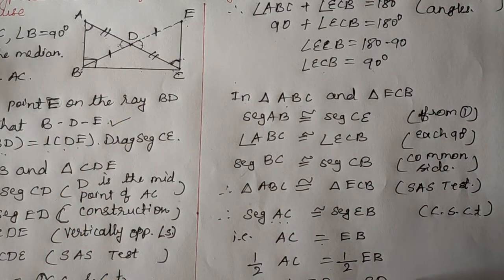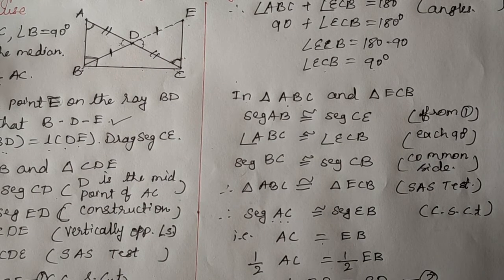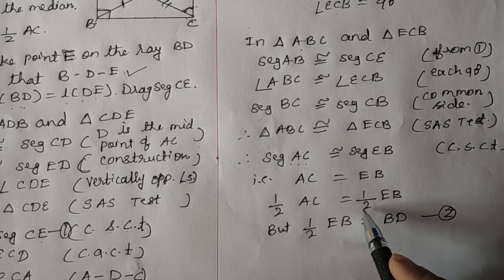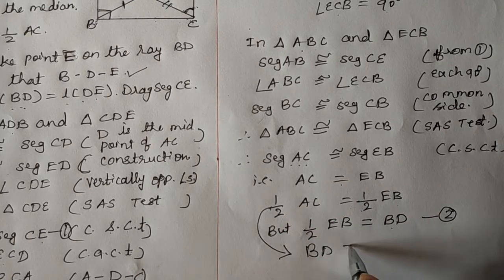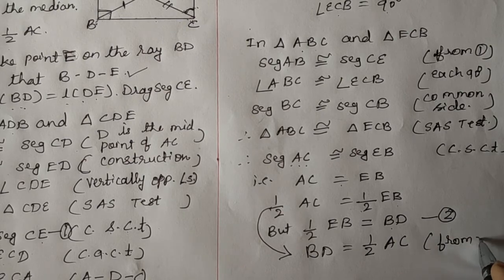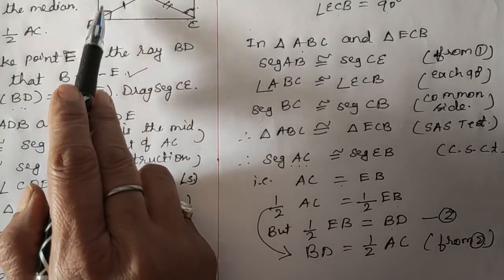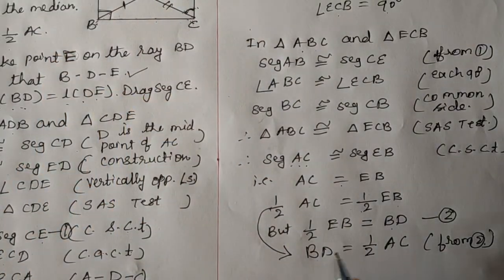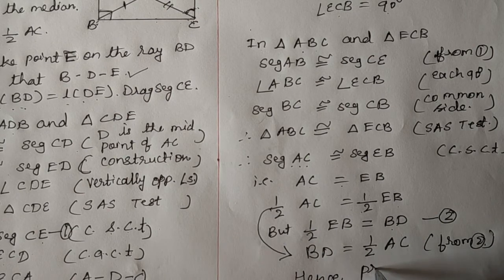So let's give this as number 2. Okay. So now in place of half of EB, what you can write? BD. So this becomes BD is equal to half of AC. And here we will give the reason: from 2. Now you see this in the figure. This BD is half of AC. Hence proved. This only you have to prove. So we write here, hence proved.